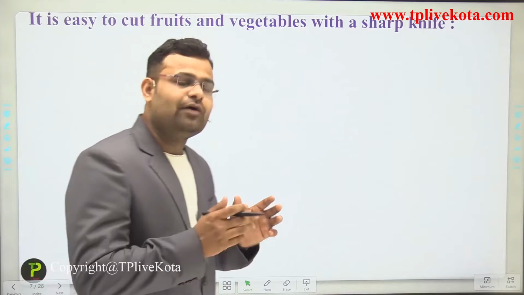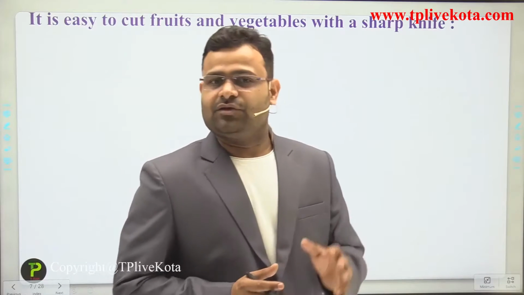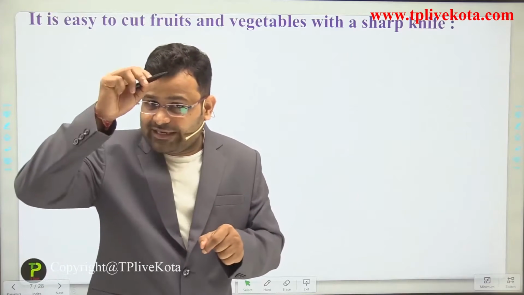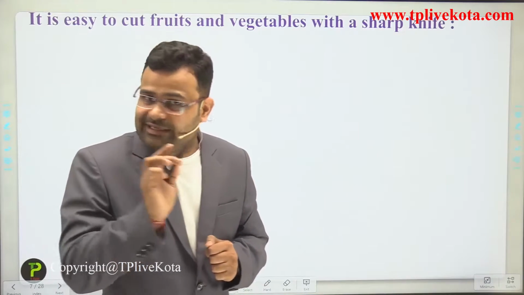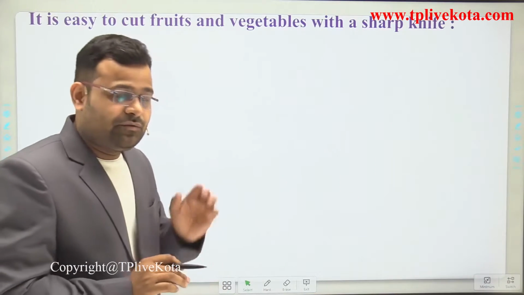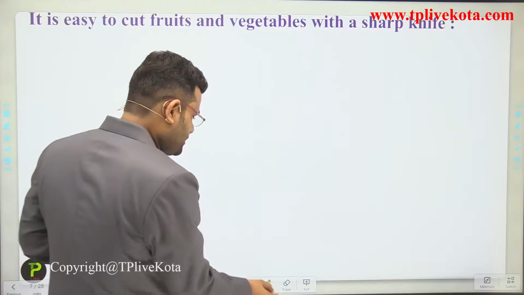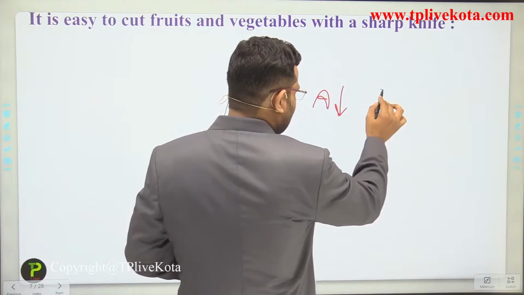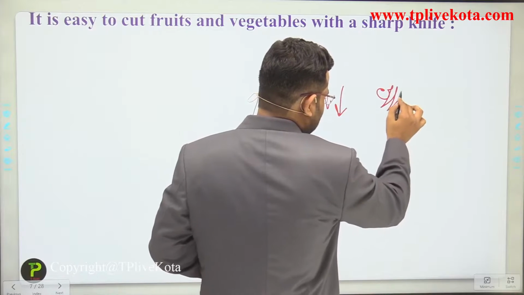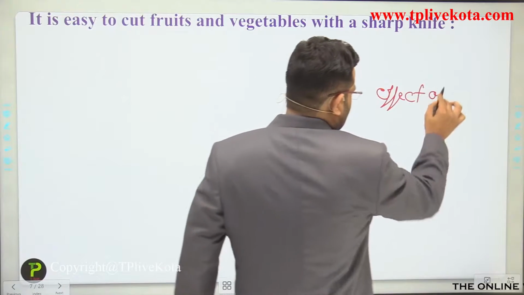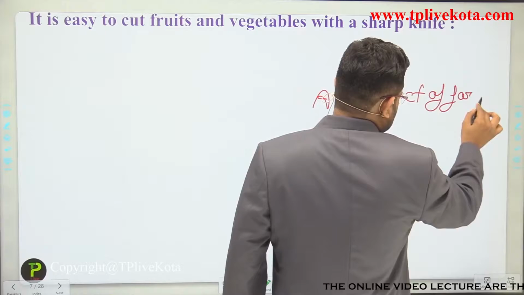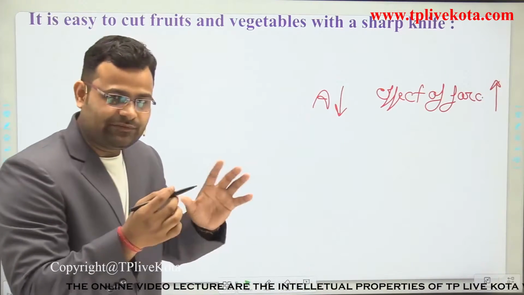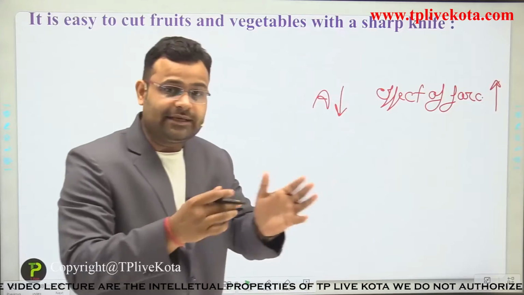Because the area of contact is less. When the area of contact is less, the effect of force increases. Remember that when the area is minimum, the effect of force is high. So there is a relation between effect of force and area, and it is an inverse relation.